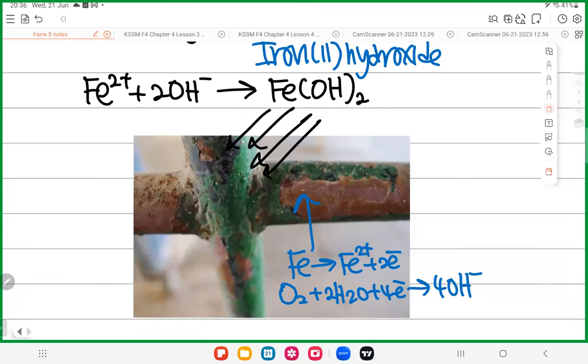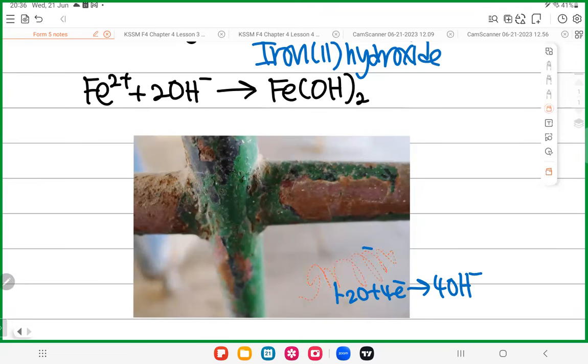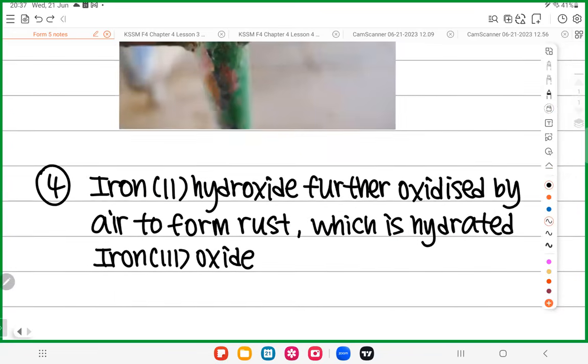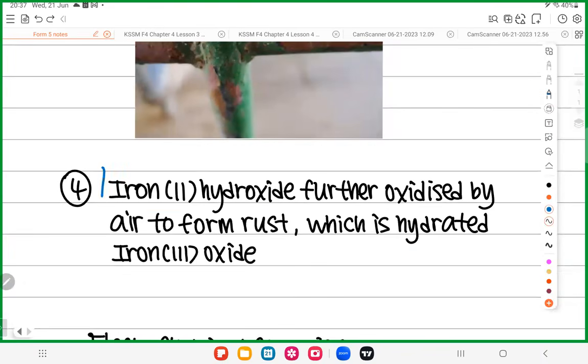All right, now let's finish the last step. We know we're not finished yet because rust should be brown. We only have the green substance until now. So let's do the last thing: how to change the green color to brown. That's the last step. The iron 2 hydroxide, which is green, is further oxidized. Oxidize means oxidation. So the iron 2 hydroxide is oxidized by air.